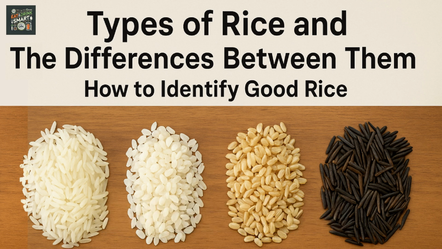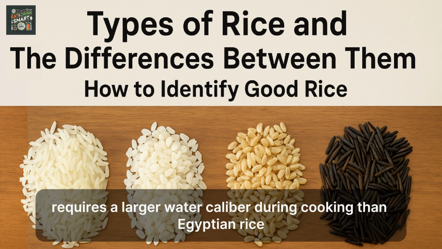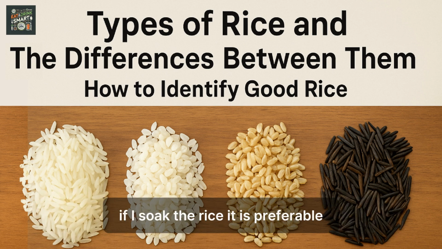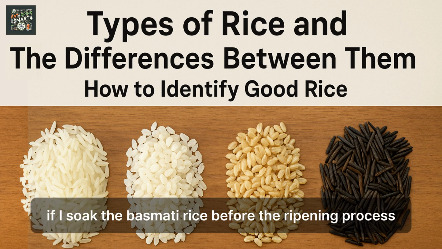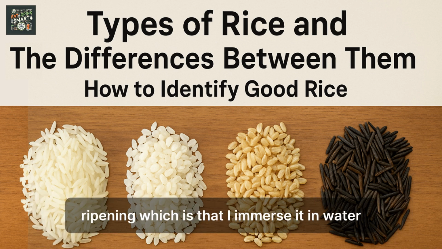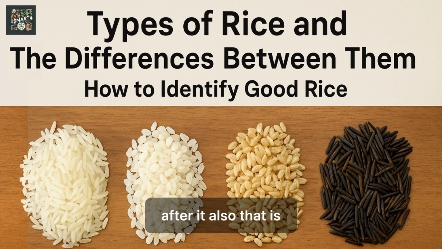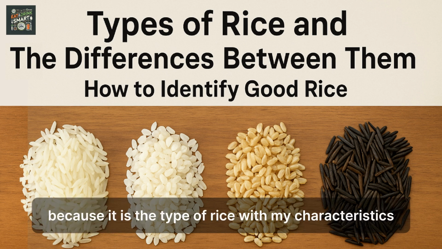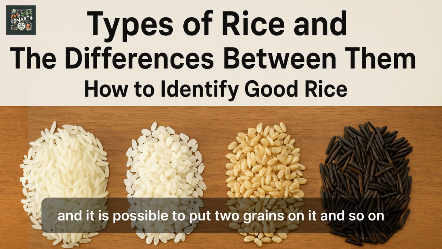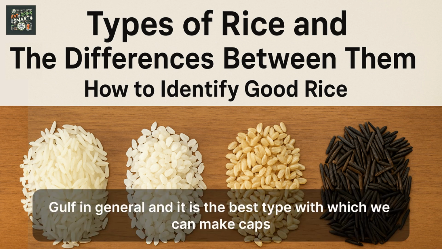Sella rice or Mezza rice requires a larger amount of water during cooking than Egyptian rice, and this depends on whether I soak it or not. If I soak the Basmati rice before cooking, which is preferable, it allows me to use less water during the cooking process. I add spices to it, because it is a type of rice that likes cinnamon and spices, and it is possible to put in two cardamom pods and so on. It is the Gulf rice in general, and the best type with which we can make kabsa.